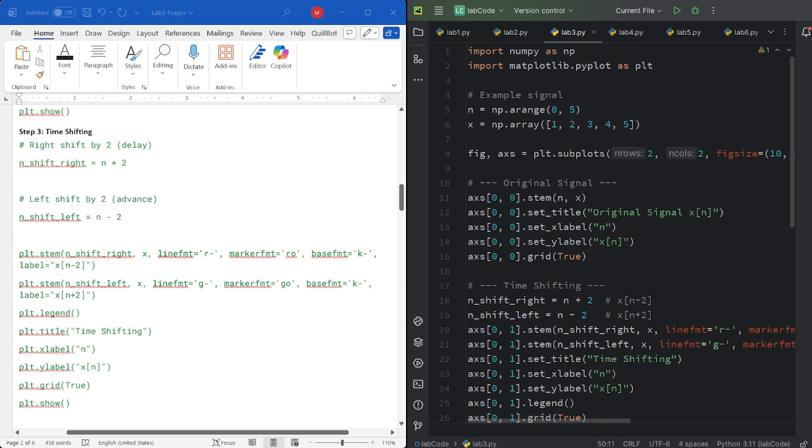For time shifting, we created two variations of the signal: a right shift by 2 units, which delays the signal, represented as x of n minus 2; a left shift by 2 units, which advances the signal, represented as x of n plus 2. When plotted, we can observe that shifting only moves the signal horizontally. It does not change the amplitude or shape of the signal.